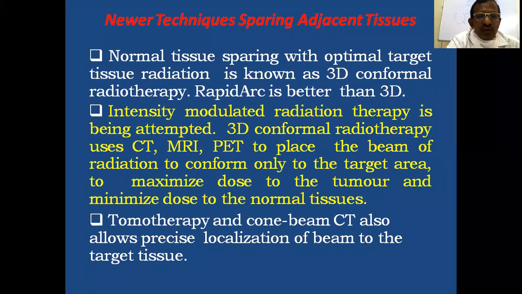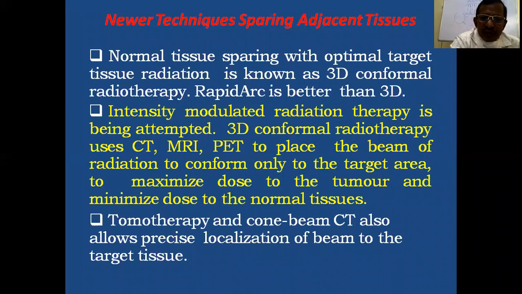Then another is tomotherapy, and cone beam CT also allows precise localization of the beam to the target tissue. Again, this is so the beam is precisely targeted to the tumor tissue.